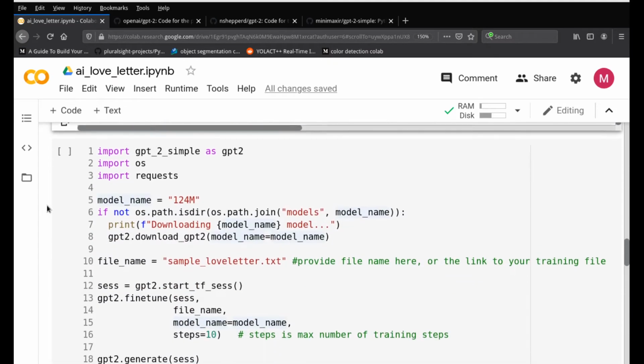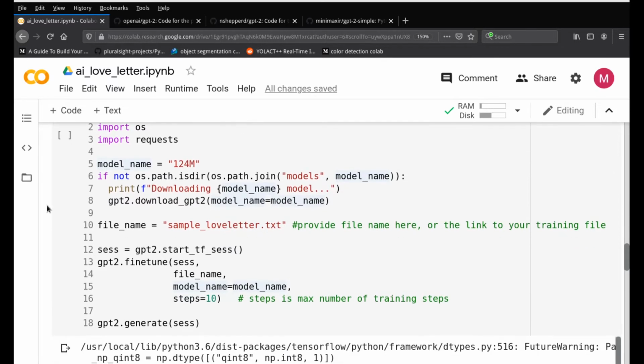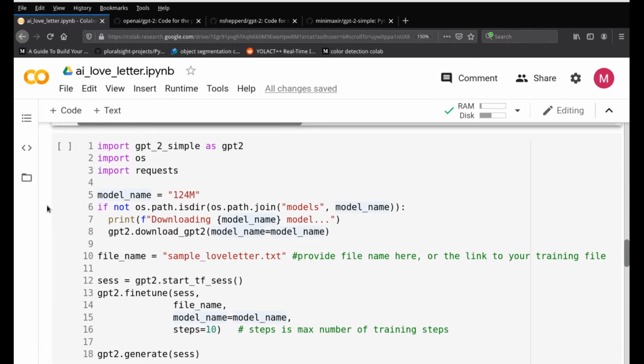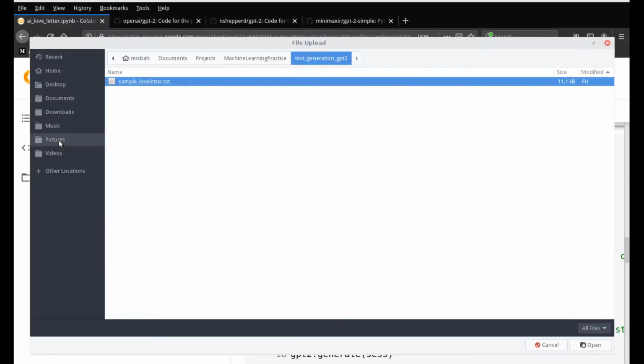We come back to the next stage, and this is where we test our model. Now you need to create a text file, something that you're going to be training your code on. For that purpose, open this particular file page, and here you can upload your text file. In my case, I copied all the love letters that were available on the internet and created this text file and then uploaded it on Google Colab by using the upload section right here.